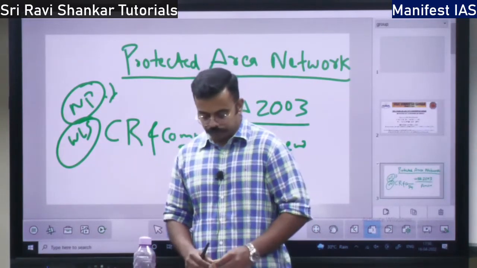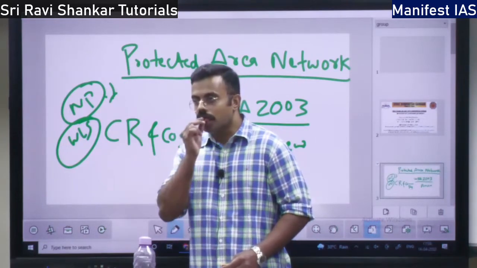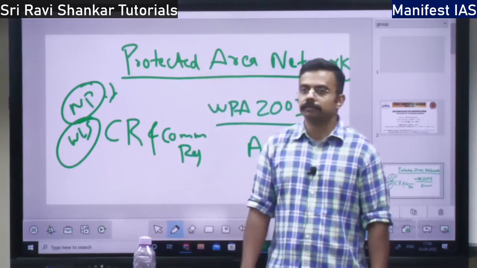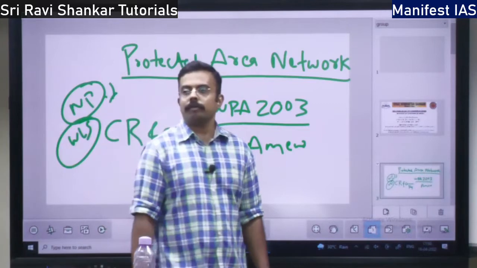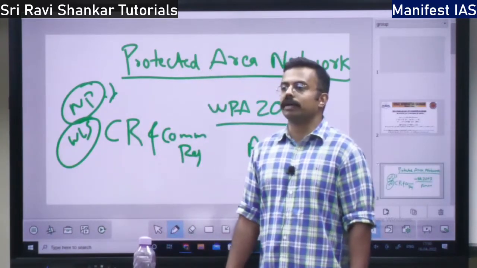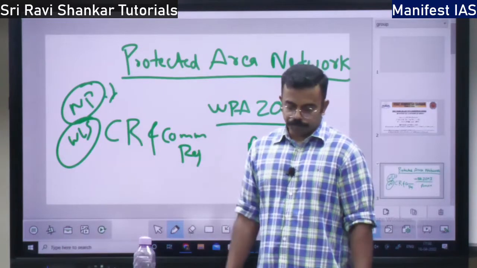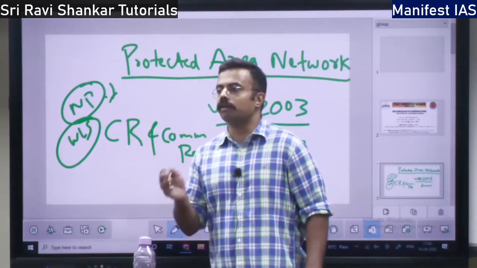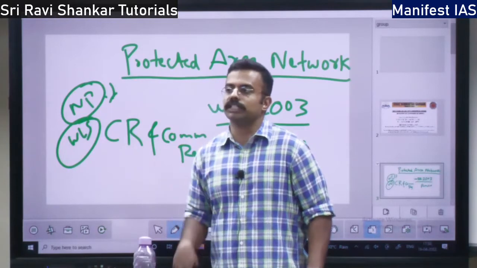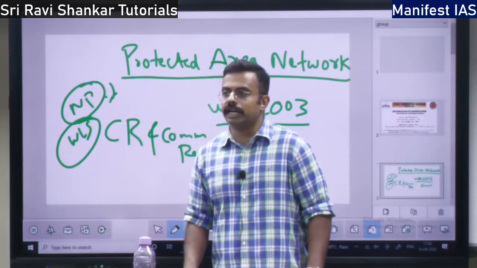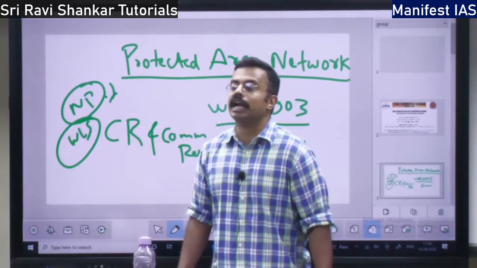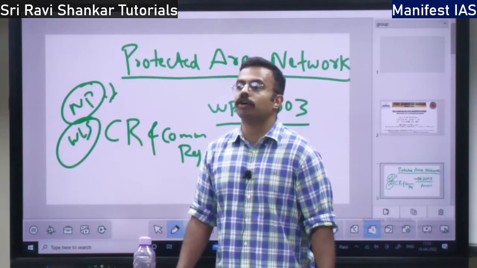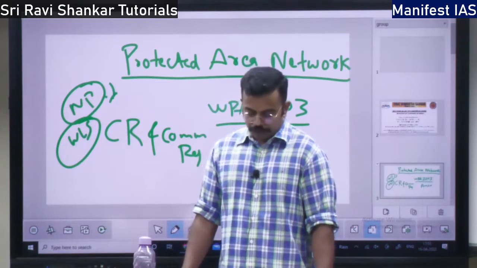What is community land? These are government lands which are not owned by any one person, right? For example, village pastures. Which is owned by the government, not owned by anyone, right? That is community land. So community land and even private land can also be marked as a community reserve, but they have to take permission from the governing authority, right?